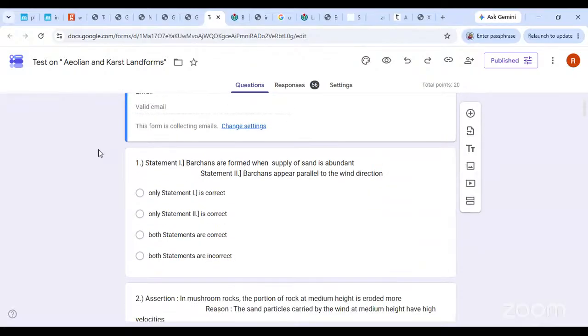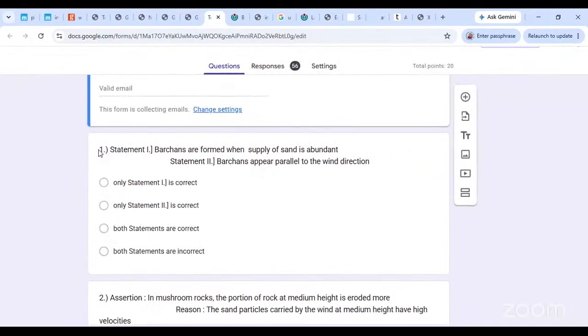Okay, now let's do a few questions. First statement: barkans are formed when the supply of sand is abundant, and the second statement says barkans appear parallel to the wind direction. We are just doing the aeolian landforms, we will do karst landforms later. Tell me, which statement is correct and which is not? They are not parallel to the wind direction.